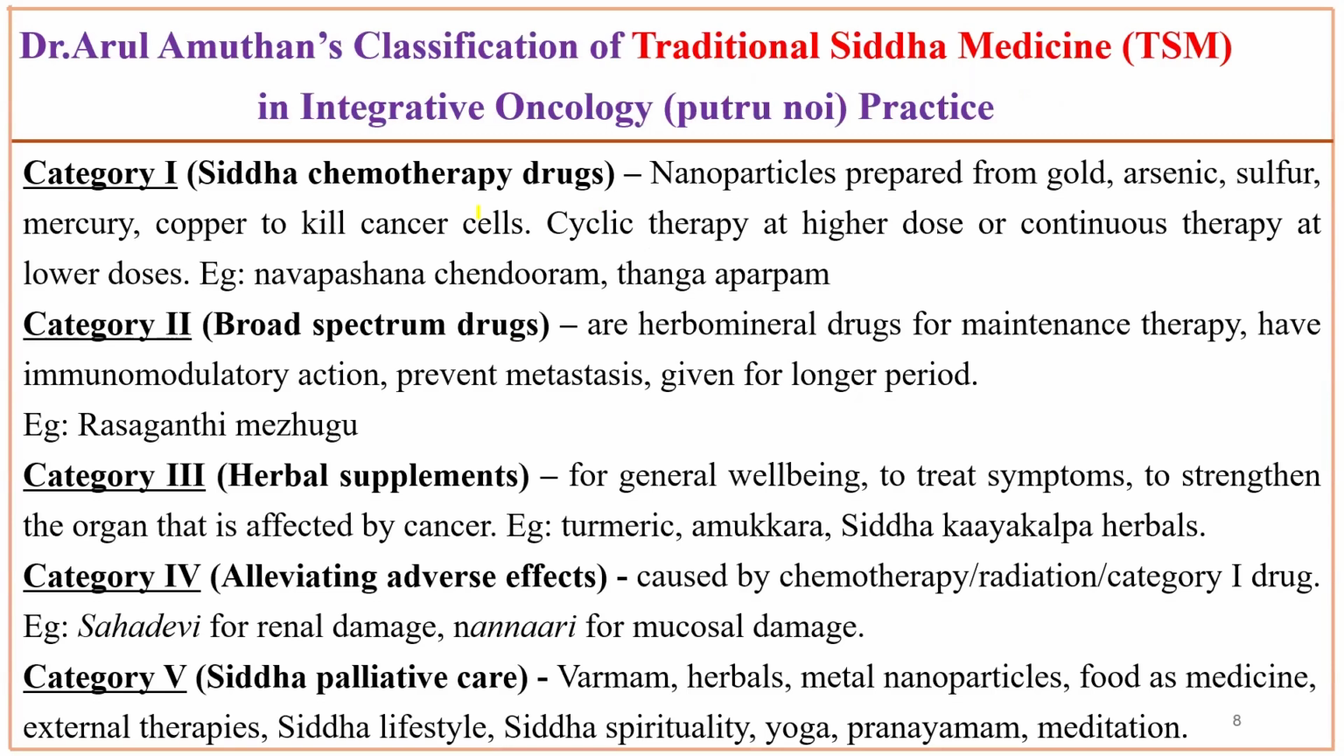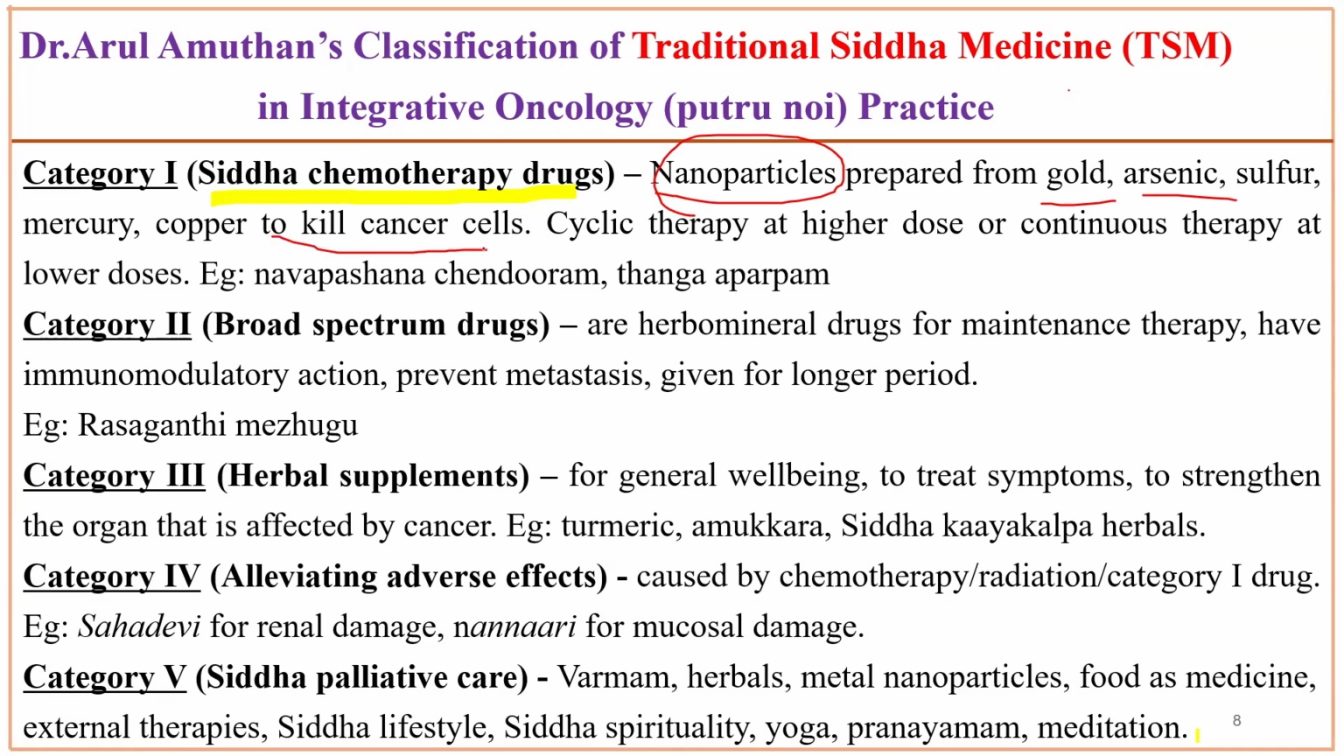Based on my research in the pharmacology field and my experience of interacting with many traditional Siddha Vaidyas and Siddha doctors who practice oncology, I have categorized Siddha supportive care into 5 categories. Category 1 drugs are equivalent to chemotherapy. They are called Siddha chemotherapy drugs. These chemotherapy drugs are nanoparticles prepared from gold, arsenic, sulfur, mercury and copper. So they have the equal property of killing cancer cells as well as normal cells.